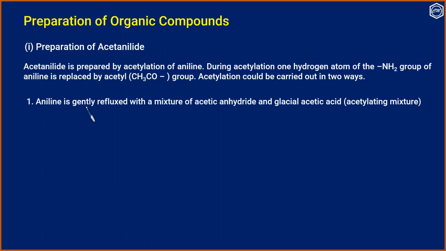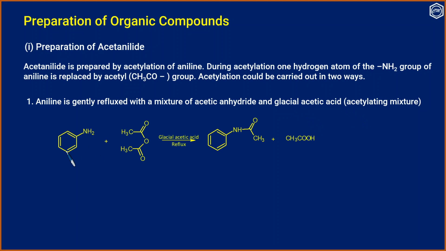First, aniline is gently refluxed with a mixture of acetic anhydride and glacial acetic acid. This mixture is called the acetylating mixture. This is aniline, acetic anhydride, and we reflux the mixture with the glacial acetic acid, we get acetanilide.